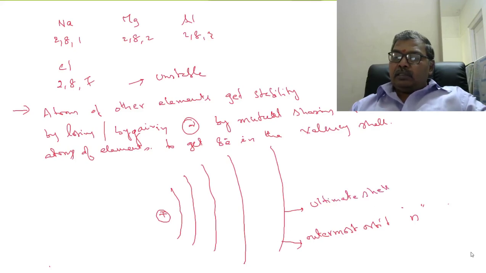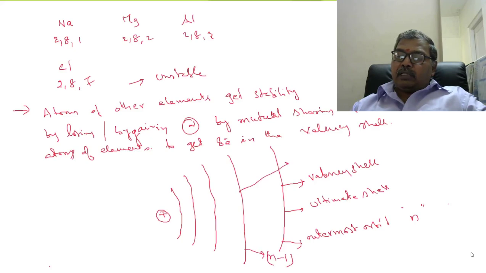The valency of an atom depends on the number of electrons in the outermost orbit, therefore it is also called the valency shell. This is called the N minus 1 shell, the penultimate shell.